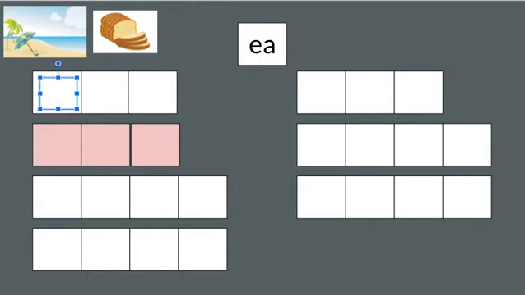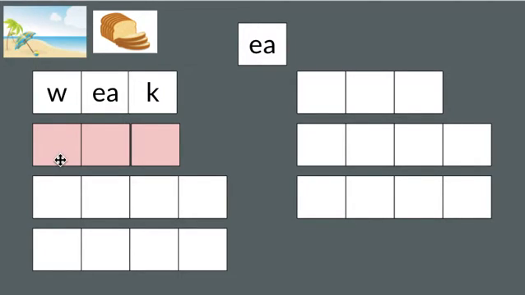W is the letter W. E, that's the long E sound like beach. That's the EA vowel team. K is the letter K. W, E, k. This follows our pattern because the E and A are working together to represent one sound, the long E sound, like in beach.